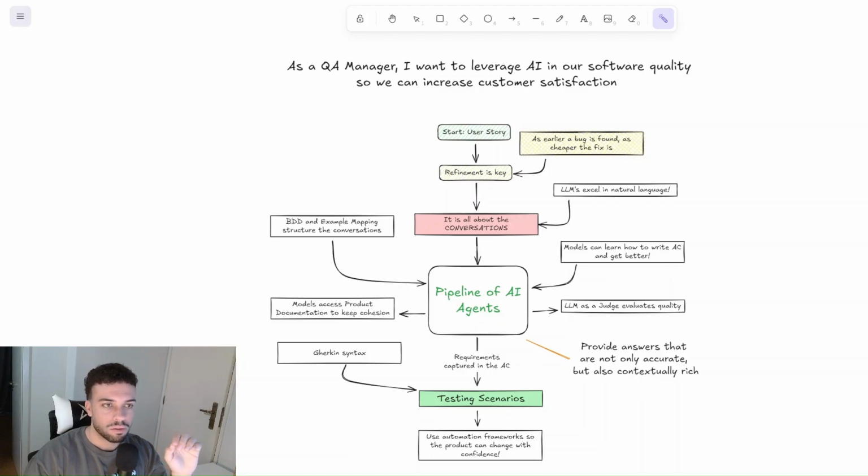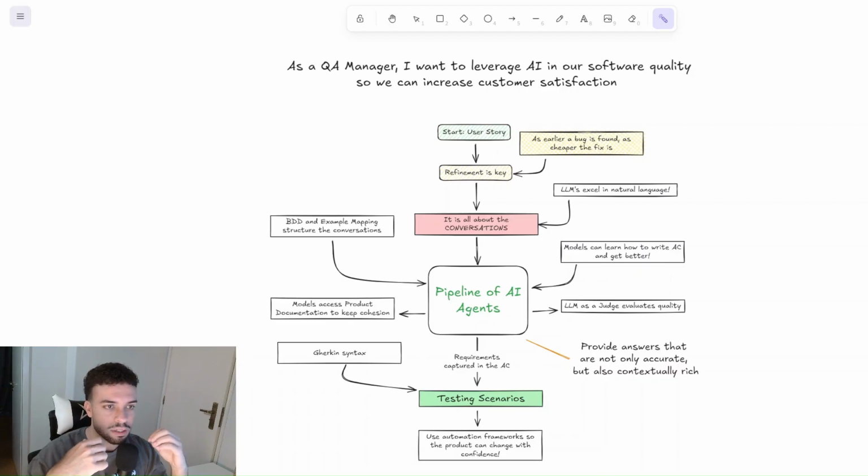So you're going to do something that we usually call refinement, in which case you involve the whole team, like developers, QAs, product, and other technical people necessary to fully understand the story. And you're going to start to get more clarity about the business rules that this story needs to deliver. So you're capturing the acceptance criteria of your user story, right?